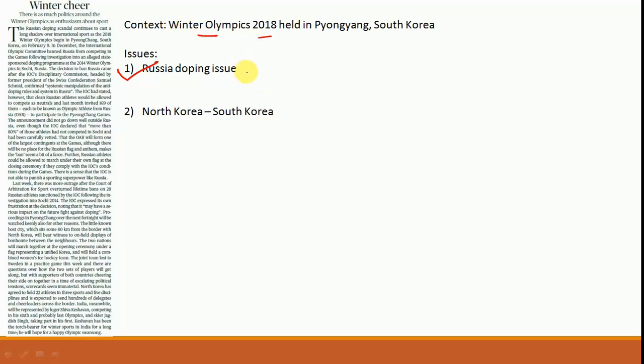Now, what is important here is that some athletes who were not guilty of doping have been allowed by the International Olympic Committee to participate under the title of Olympic Athletes from Russia, and they will not be participating under the Russian flag or the Russian national anthem, but rather as a separate community. Now, it is this decision which has been objected to by other countries, as they are saying that this is a huge number of athletes who are participating under this category of OAR, and this is something that is not going to ensure an adequate deterrence on Russia. So that is something that is analyzed.